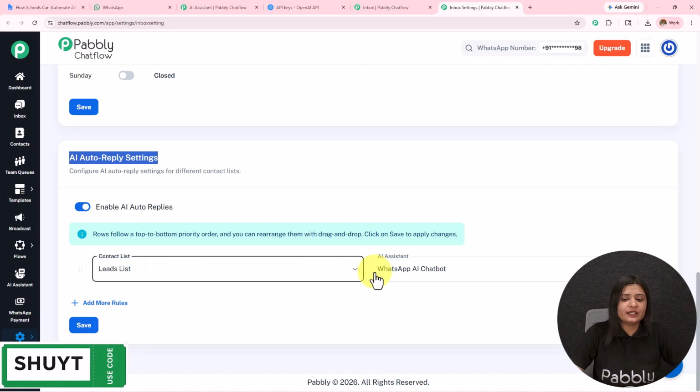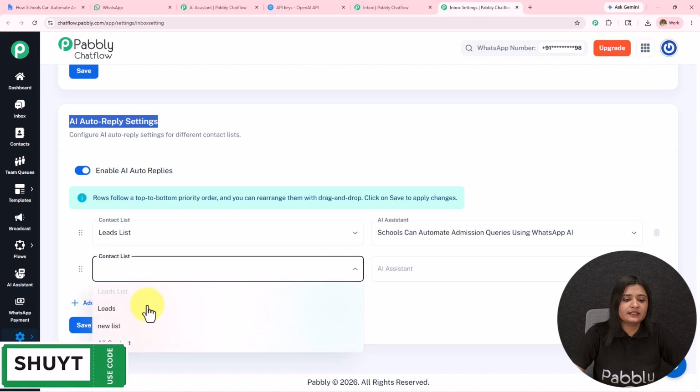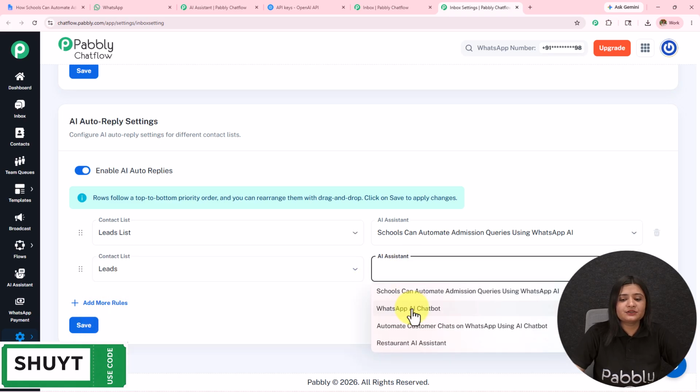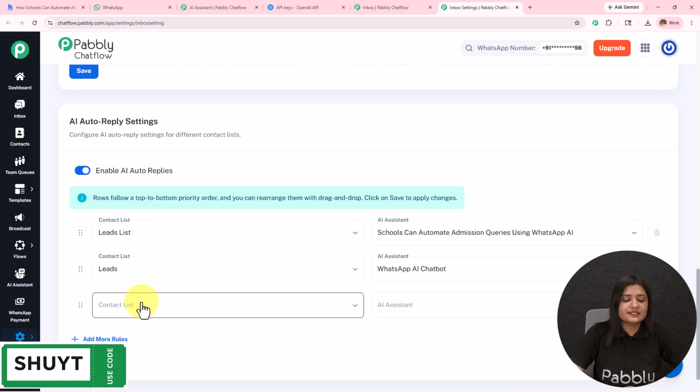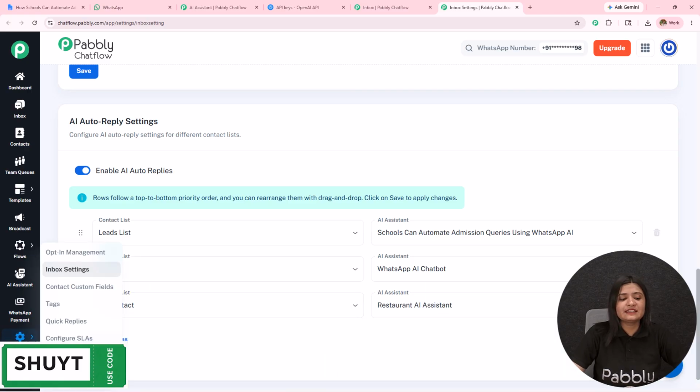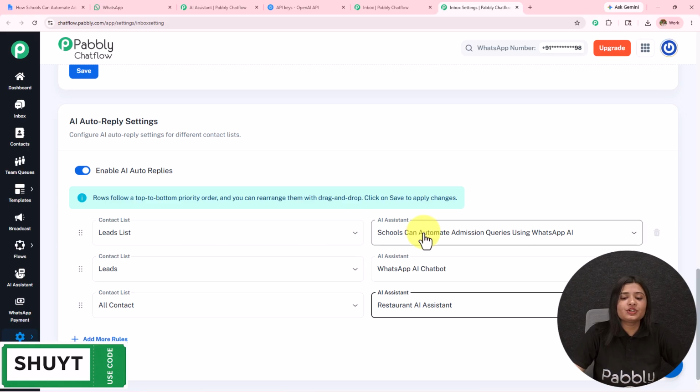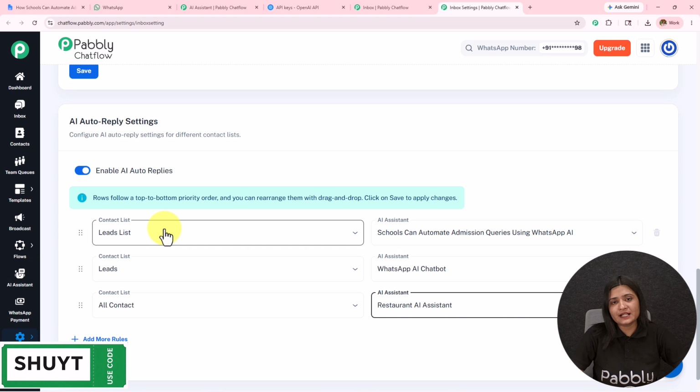I'm going to select the contact list, select the AI assistant for this particular list, add more rules, select the list, select another AI assistant for that particular list, add more rules, select all the contacts, and then select another AI assistant for all the contacts. Simply save the rules. In this manner, this particular AI assistant will be assigned to this particular list of contacts or to all the contacts. So this is how we have created this AI assistant.